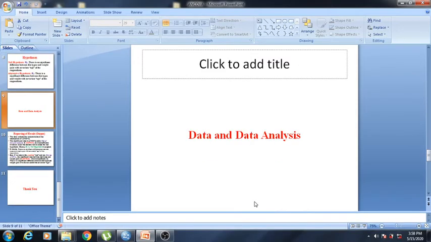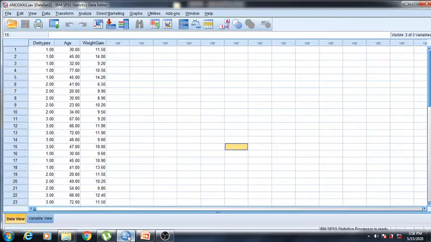So now we have collected our data for the analysis. So this is our data. You can see here diet types is the independent variable, age is our covariate, and weight gain is our dependent, or you can say response variable.